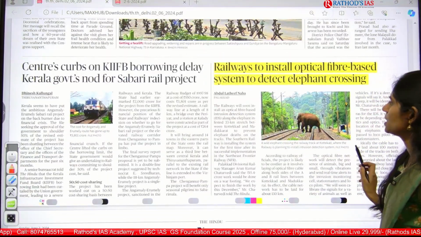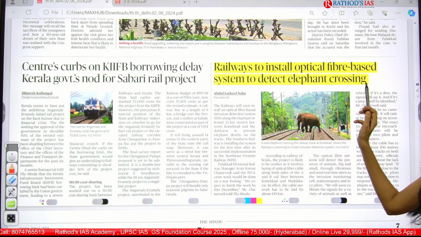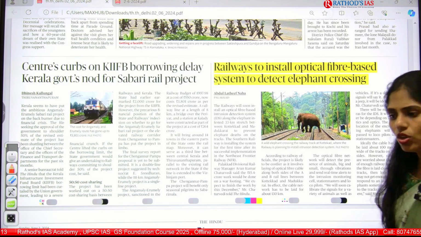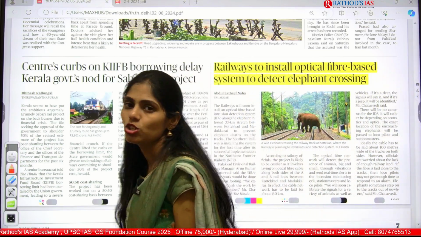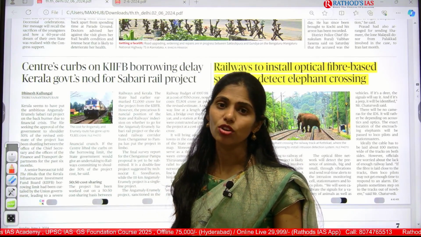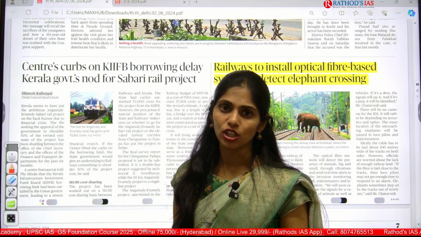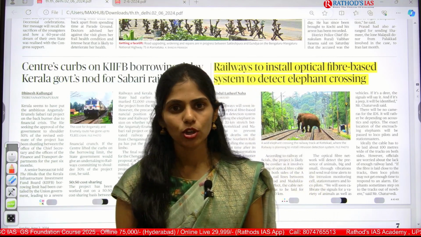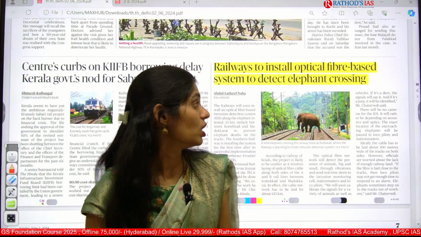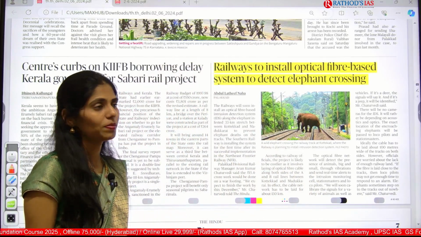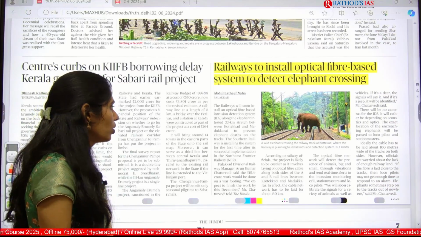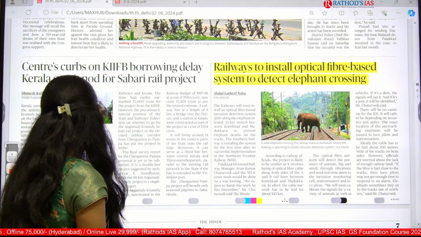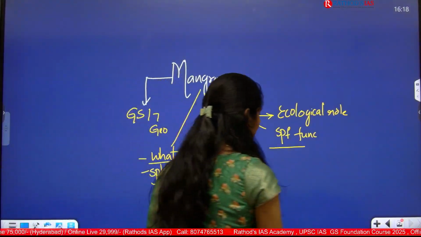So here itself we can see: railways to install optical fiber based system to detect elephant crossings. Many a time these jumbos, elephants, die because of accidents at these crossings. So now we have to use some technology to stop this, right? Because we are advancing in our science and technology. So here we are going to install this optical fiber based system, also called the intrusion detection system, IDS. Here you have to know some facts.